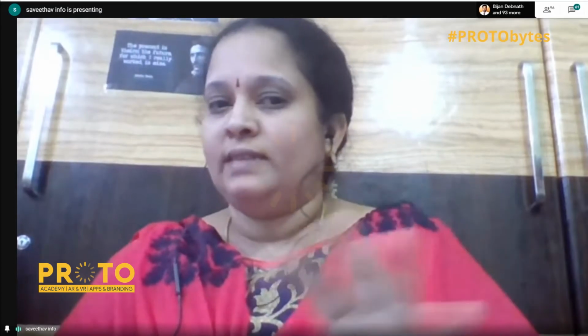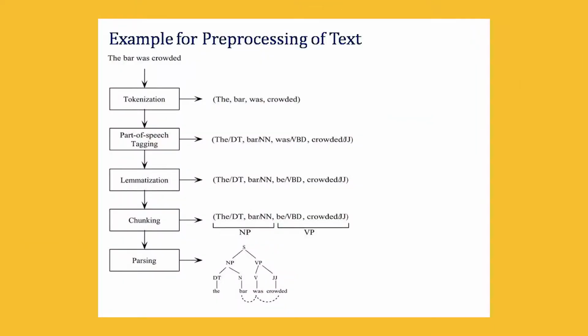So this is a small example of how the pre-processing of the text works. First step is tokenization, I said. The input given to this flowchart is "The bar was crowded", okay? For this input, we divide the input into "the", "bar", "was", "crowded". It is tokenized here.